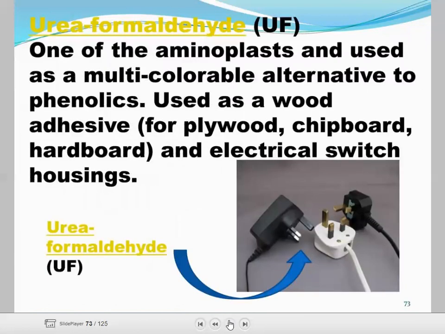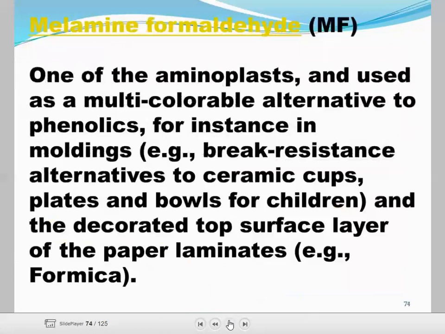Then urea formaldehyde, one of the aminoplastics, used as a multicolor alternative to phenolic, used as a wood adhesive for plywood, chipboard, hardboard, and electric switch housing. These are made from urea formaldehyde.